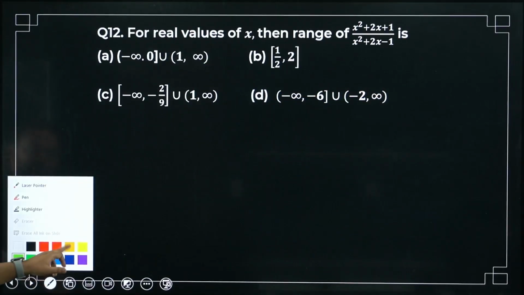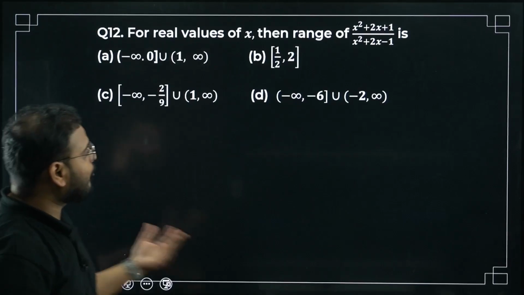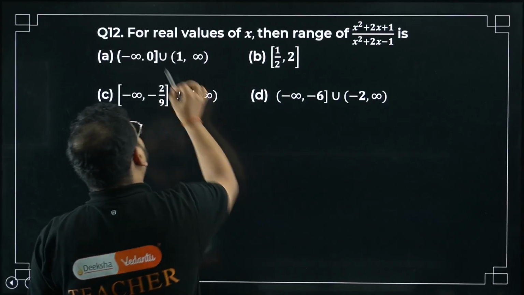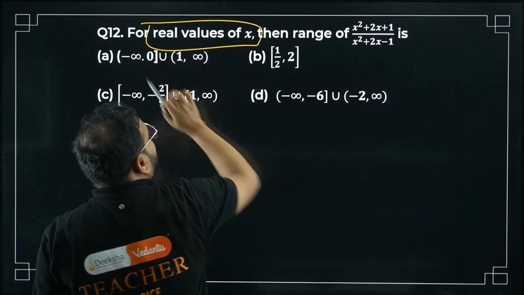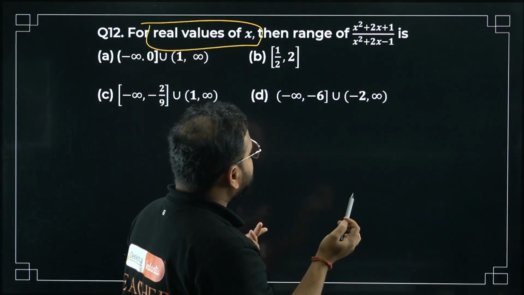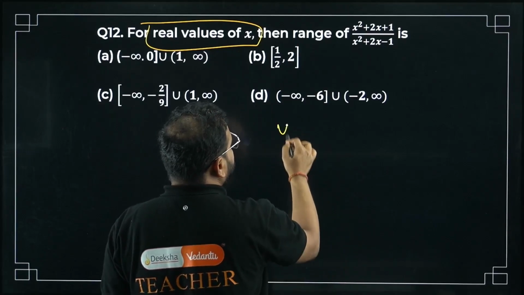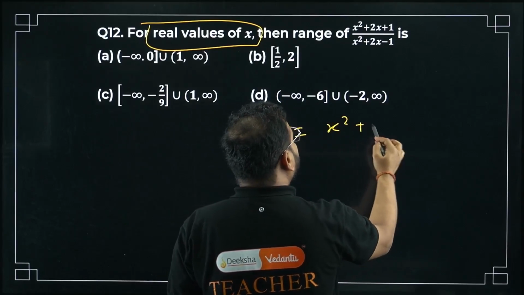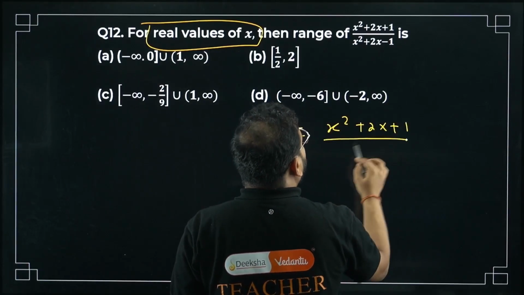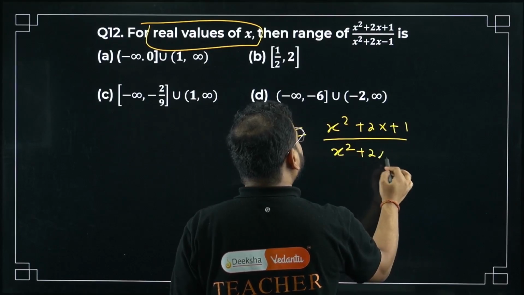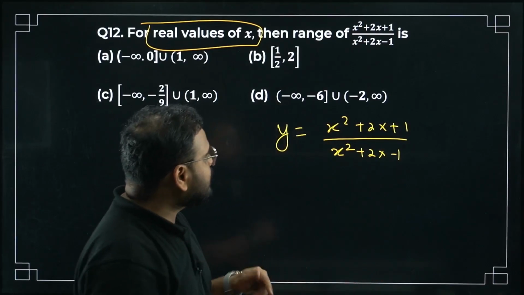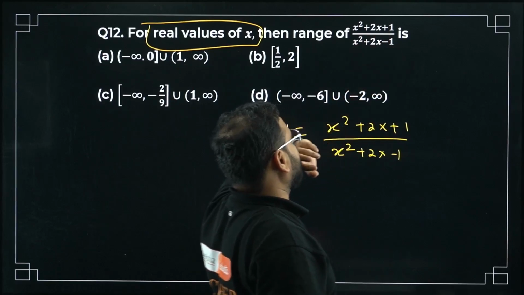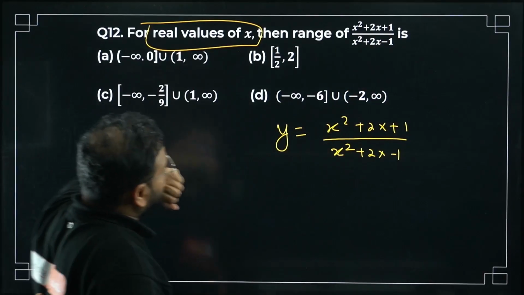Quickly, we'll solve question number 12 and then we'll move on to the 13th. For real values of x, find the range. Okay. y equals... Interesting question, sir. Very interesting question. I'll tell you why. Looking at this question, you'll have an urge to write it in terms of (x plus 1) the whole square, (x minus 1) the whole square. No, we can't do that.